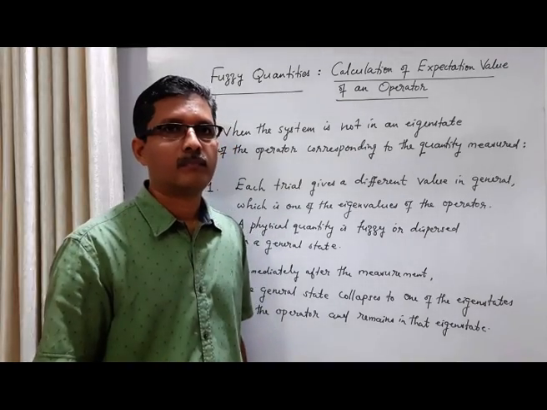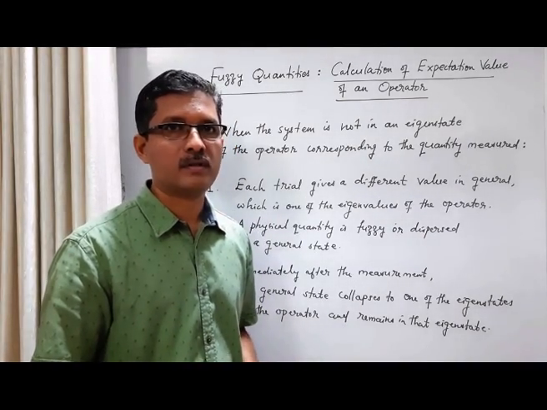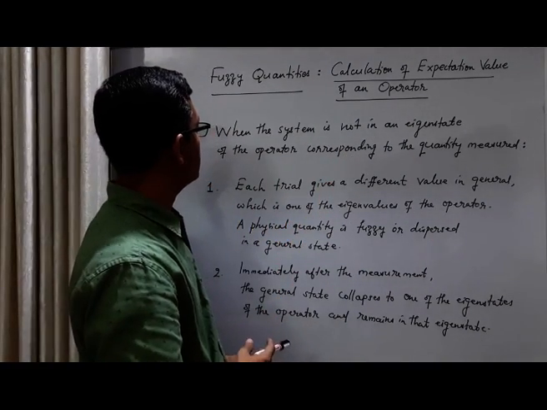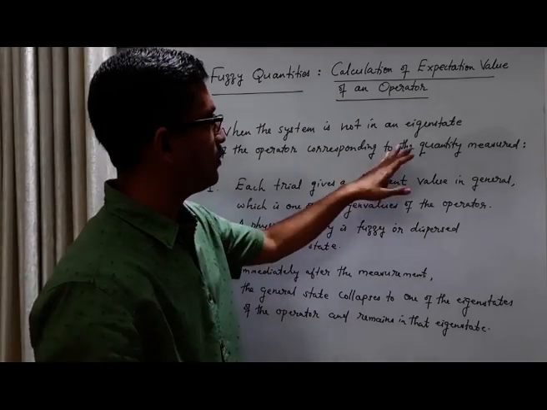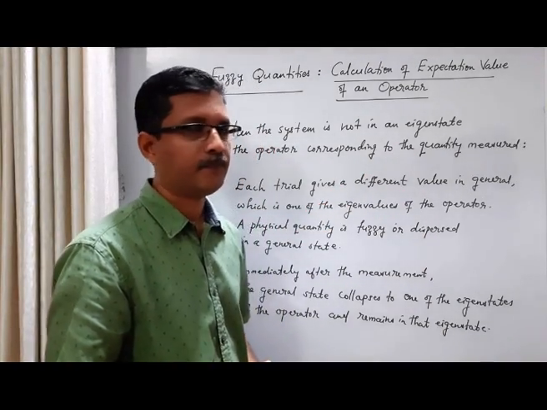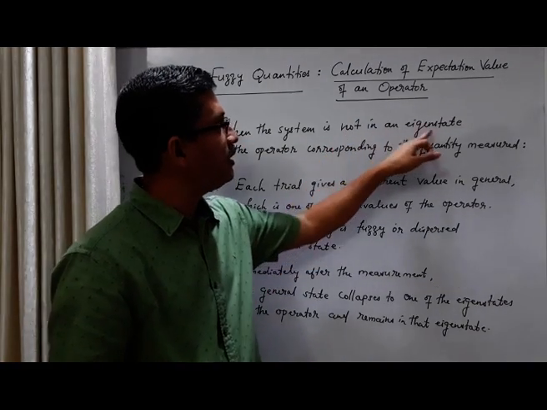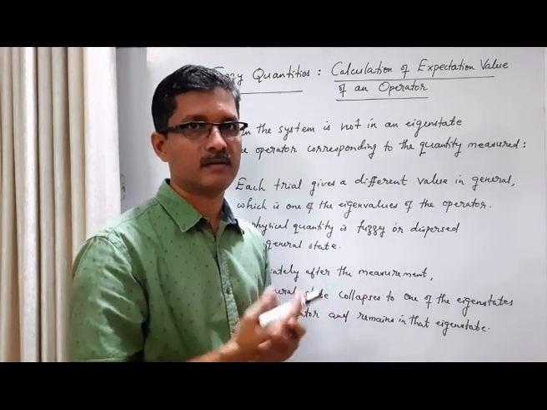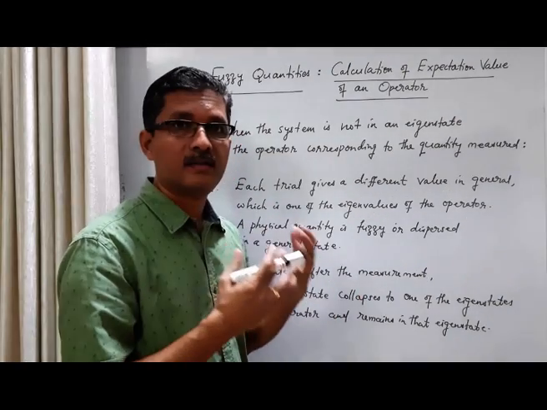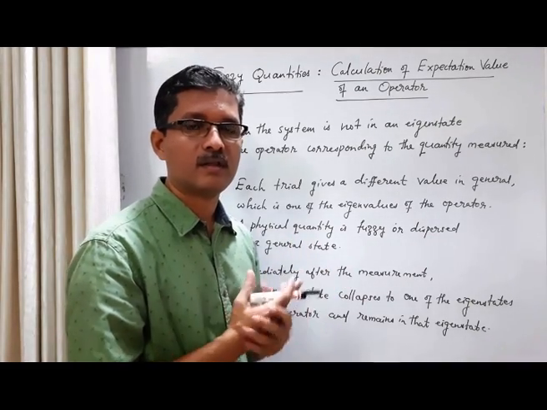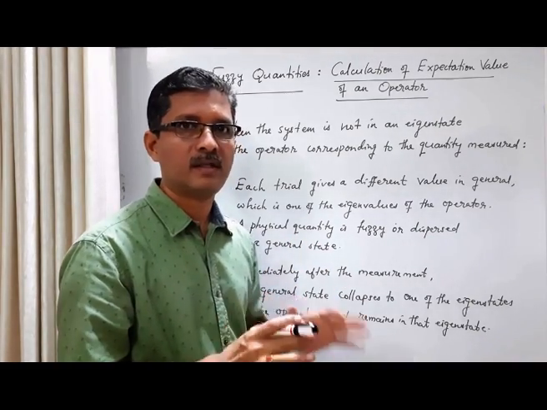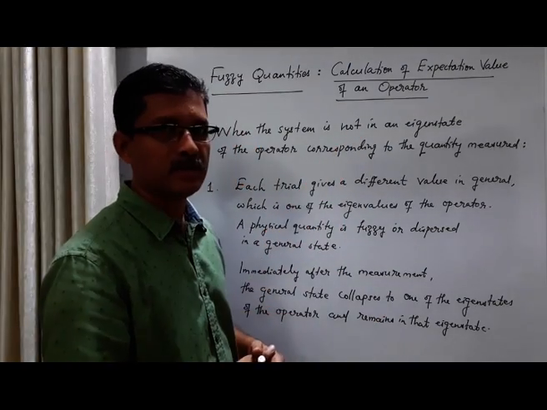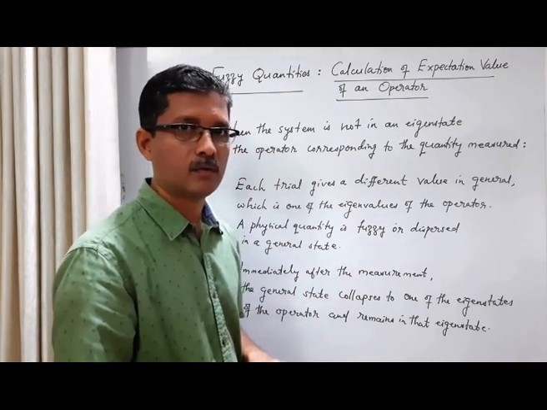Let us consolidate a few points that we have discussed. When the system is not in an eigenstate of the operator corresponding to the physical quantity that we measure, we often rephrase it as a general state. So whenever we say the system is in a general state corresponding to an operator, we understand that it is not in the eigenstate of the operator. In this situation, there are two features that we have to understand.